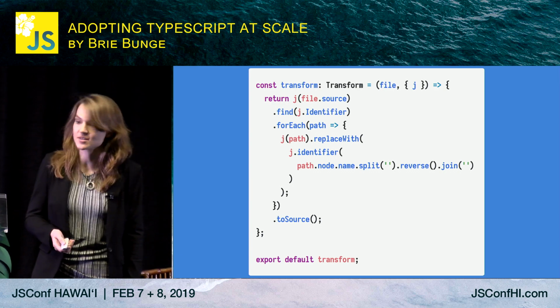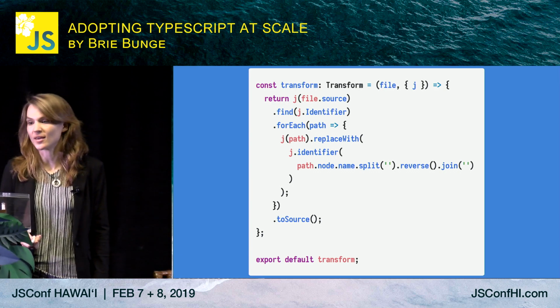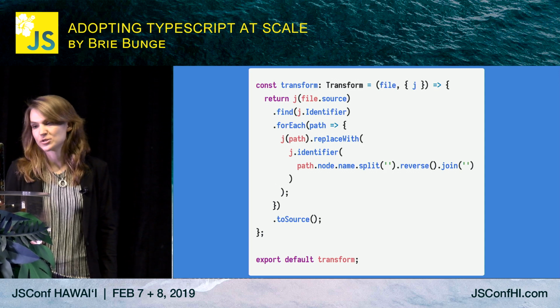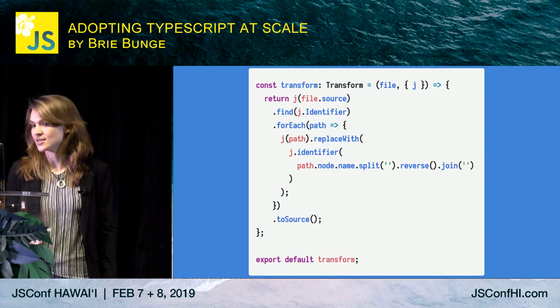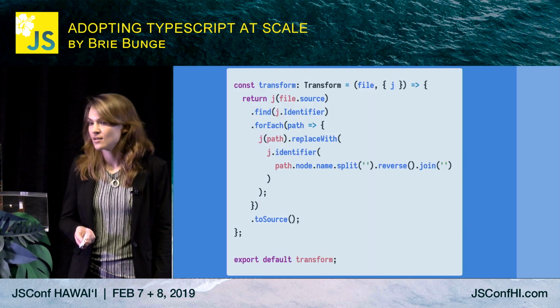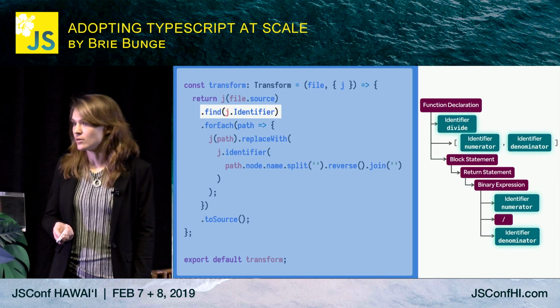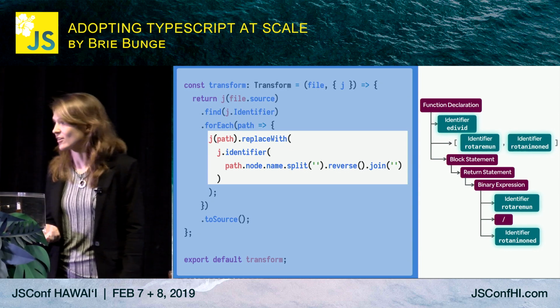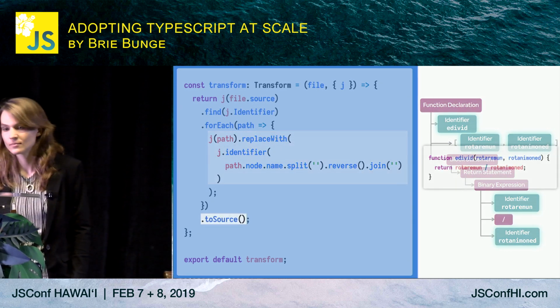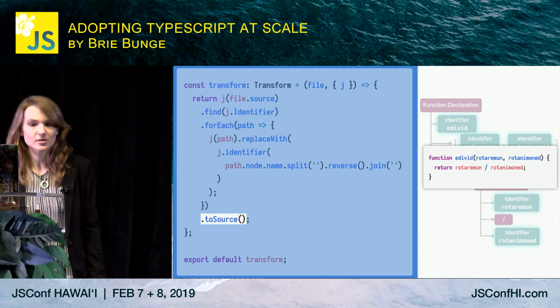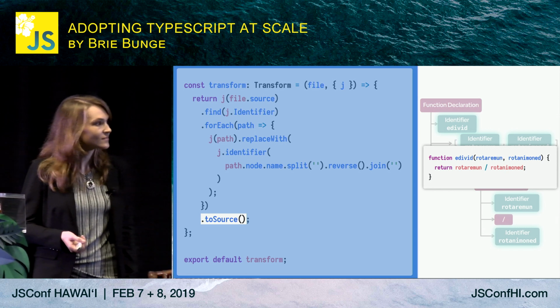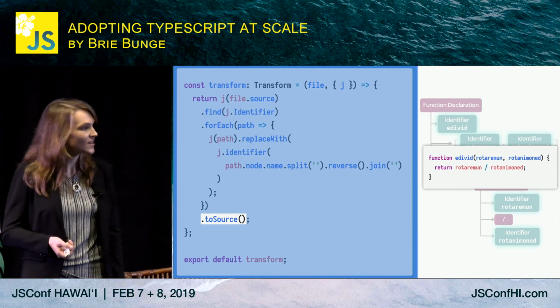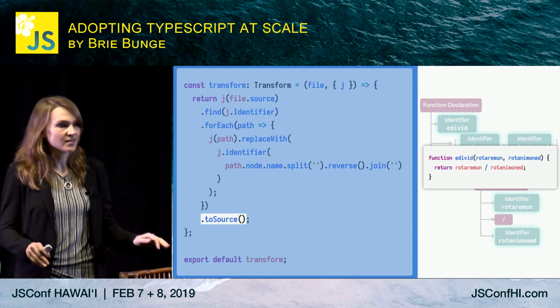Facebook's JSCodeshift is a popular tool we use for codemods at Airbnb. This transform captures the modifications we just made to that AST to reverse the identifiers. We find all nodes that correspond to identifiers, replace those nodes with new ones with the name reversed, and then return the new source code back out. Missy Elliott would be proud of us, because we flipped it and reversed it.